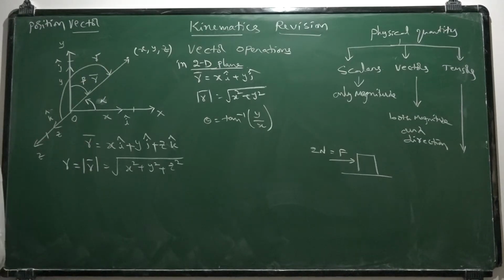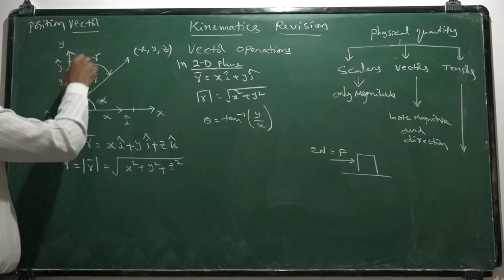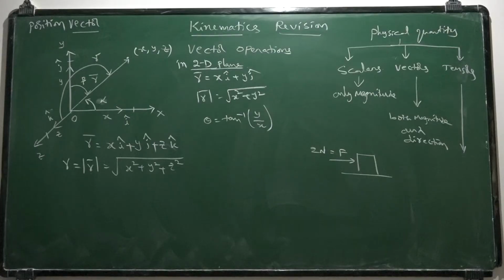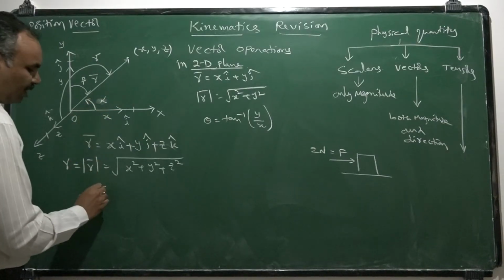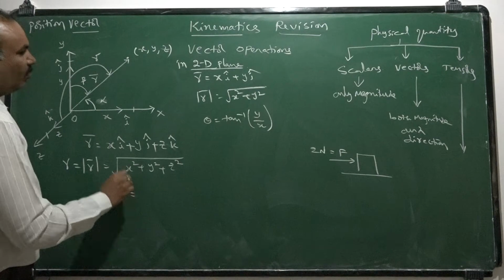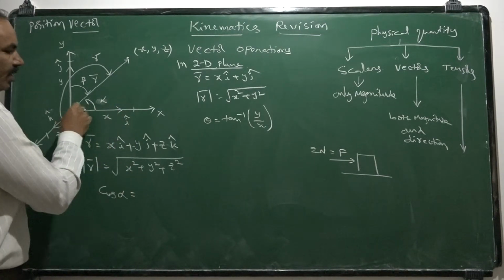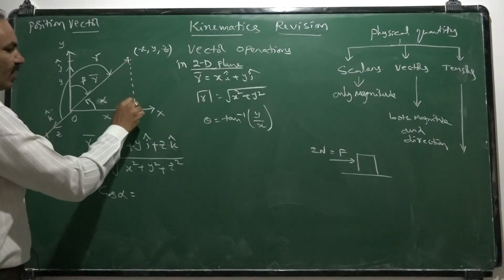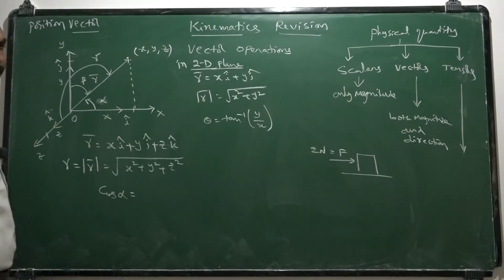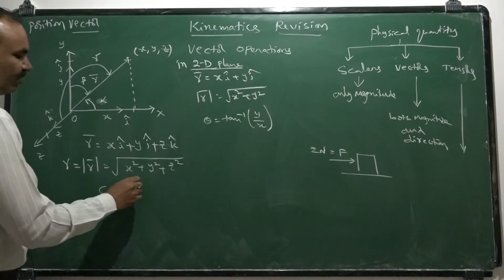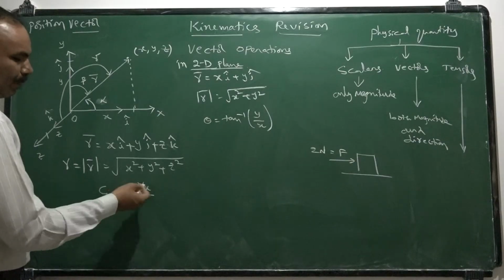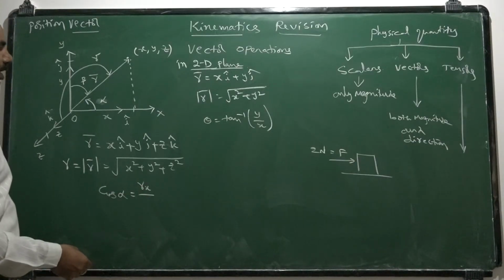To specify the direction of this vector, we need to represent all three angles: the angle made with the x-axis, the angle made with the y-axis, and the angle made with the z-axis. Therefore, you can write cos alpha. Cos alpha means adjacent side, that is, the projection of this vector along the x-axis, the x component of the vector, rx, nothing but x only, divided by